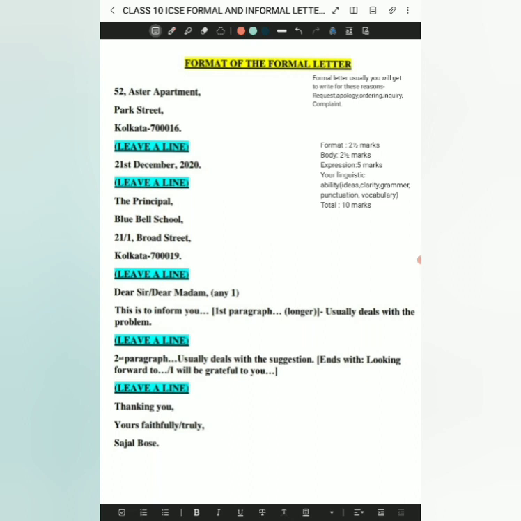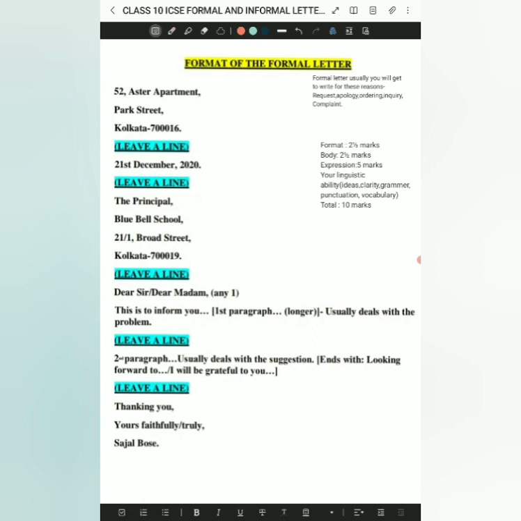Today we will be discussing the format of the formal letter and the informal letter, and we will also be discussing the format and examples for the email and the notice writing. So let me tell you, this is the best video for you to score good marks in ICSE class 10. So without wasting any time, let's start the video. First we will do the format of the formal letter, followed by the informal letter, and then we will move on to the email and notice writing. Right, so let's start with it.